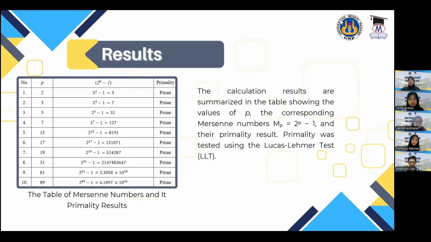Thanks to the moderator. Next, I will explain the result and discussion about this project. This slide shows a table containing several values of p along with their corresponding Mersenne numbers. From the table, we can observe that only a small number of Mersenne numbers are prime, while most of them are composite. This result shows that Mersenne primes are rare, even though Mersenne numbers themselves appear frequently.